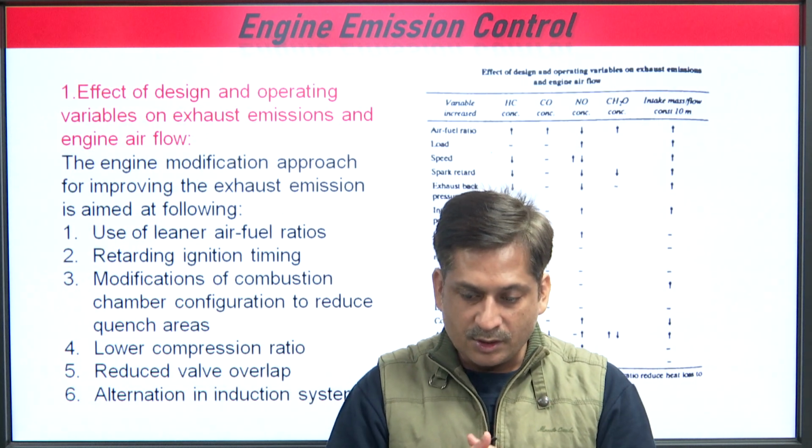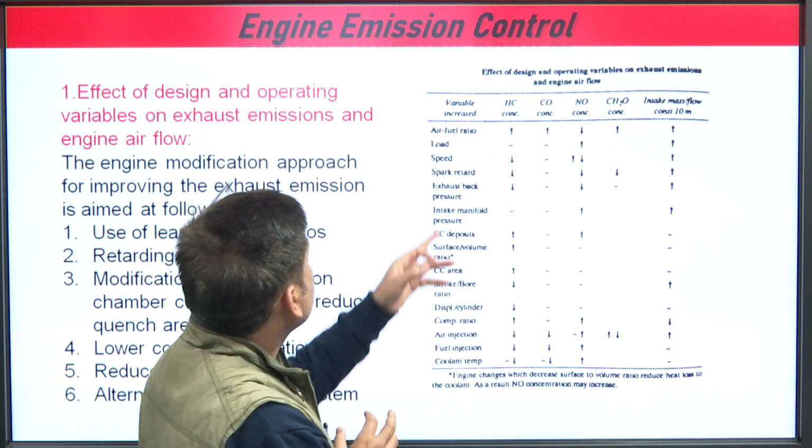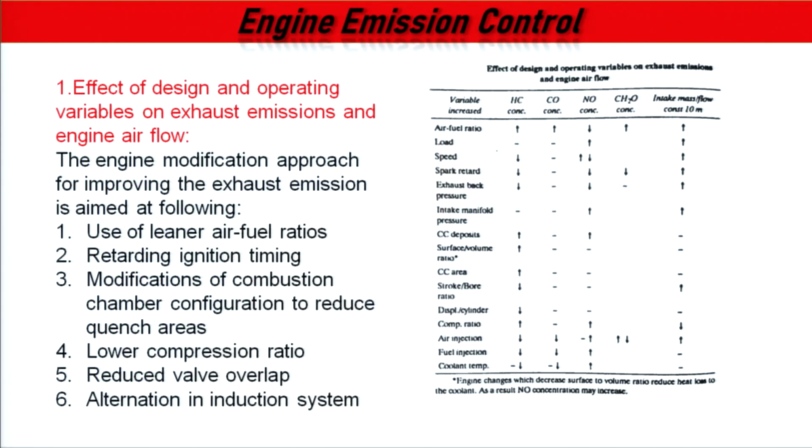So, engine emission control you can see through this. If we increase the air fuel ratio, hydrocarbon concentration increases, carbon monoxide concentration increases and NOx increases. We are omitting these because these are regulated, these are unregulated. Then load and speed, spark retard, which means you are retarding the spark to near the TDC, and the exhaust back pressure is also a parameter.